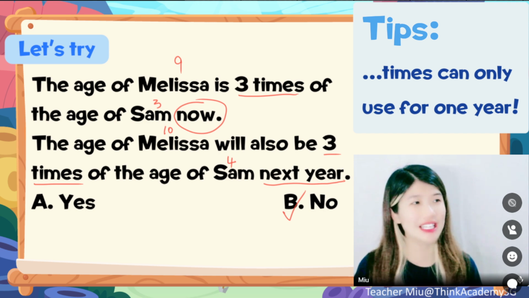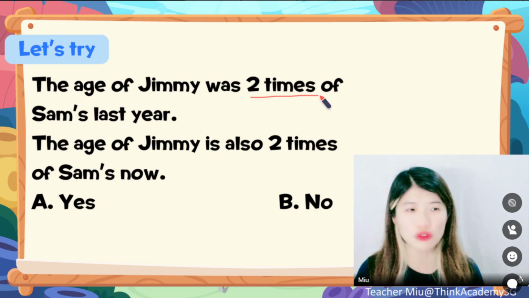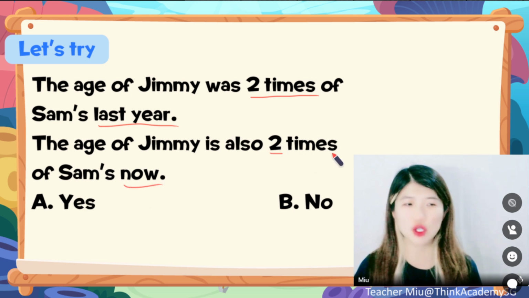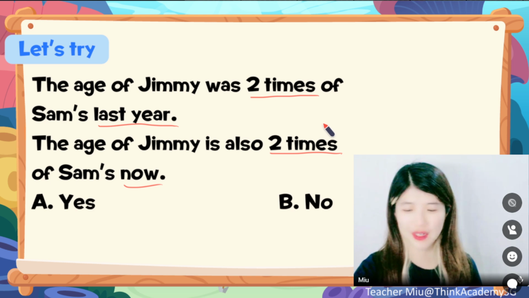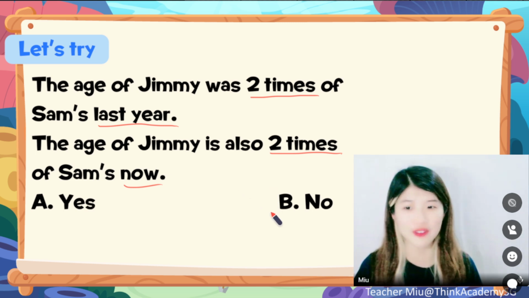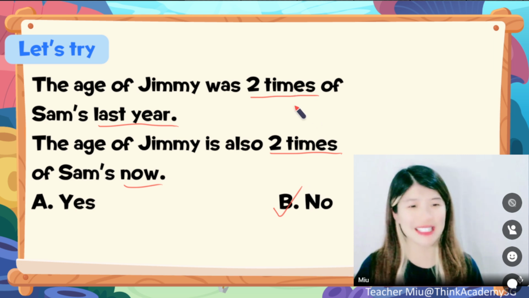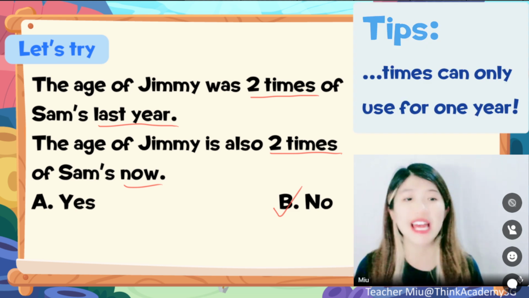All right, and continue. What about this one? It says the age of Jimmy was 2 times Sam's last year. What about this year? Is it still 2 times? A or B? Well done, dear. Definitely a no, right? No, definitely no. No way. Since last year it is 2 times, the 2 times multiple relationship can only be used for one specific year, which is last year.